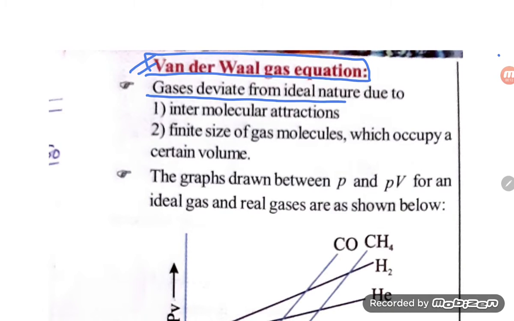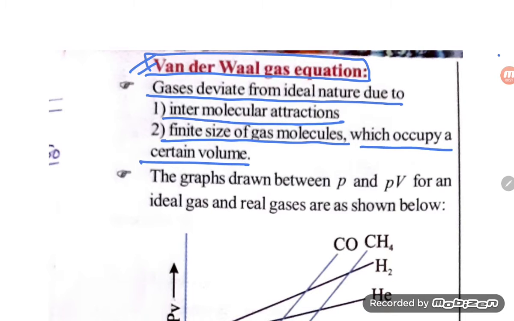The gases deviate from the ideal nature due to intermolecular attraction. Second point, finite size of gas molecules, which occupy a certain volume. Earlier in the kinetic gas equation, we understood that there is no force of attraction between the gaseous molecules, and the volume of gas molecules is negligible as compared to the total volume, or the volume of the cylinder. But what is the condition here?